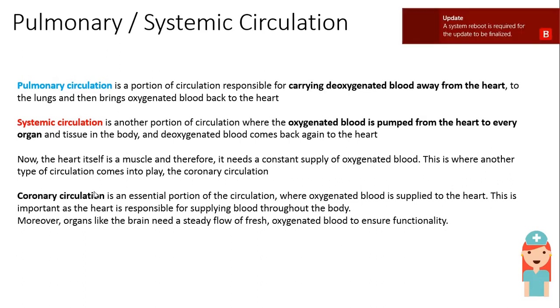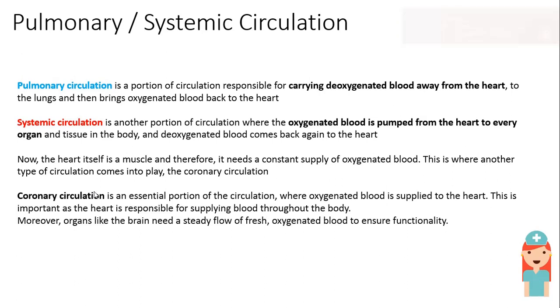Now, the heart itself is a muscle and therefore it needs a constant supply of oxygenated blood. This is where another type of circulation comes into play, the coronary circulation. Coronary circulation is an essential portion of circulation where oxygenated blood is supplied to the heart.